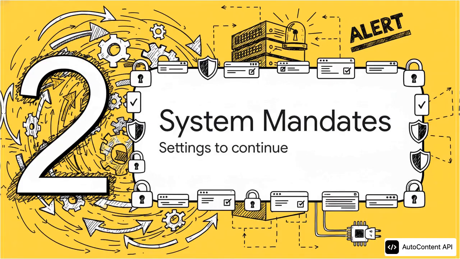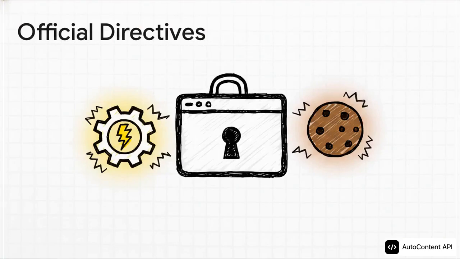System mandates: required settings to continue. Okay, hold on. We have some breaking news regarding specific, non-negotiable system demands. These are official directives coming straight from the source. To continue, you absolutely must enable JavaScript and you must enable cookies. We're treating these like urgent mandates in this live broadcast because, frankly, that's exactly what they are. Without these two specific browser technologies active and fully functioning, the entire connection process will be totally aborted, regardless of whether that server ever responds or not.